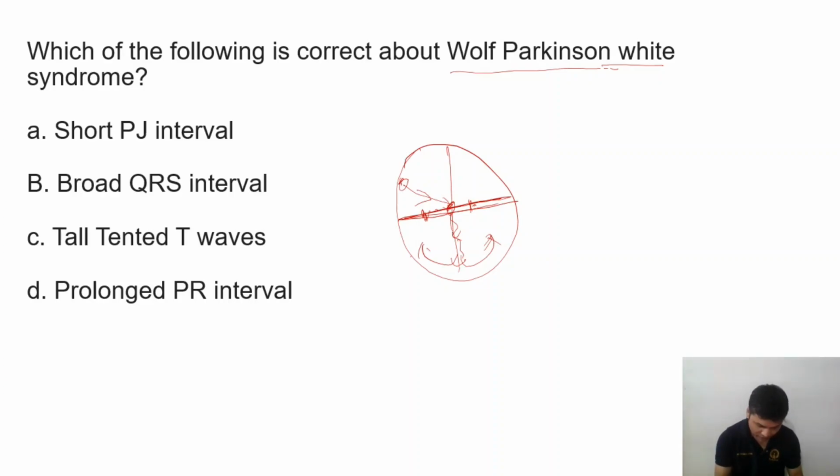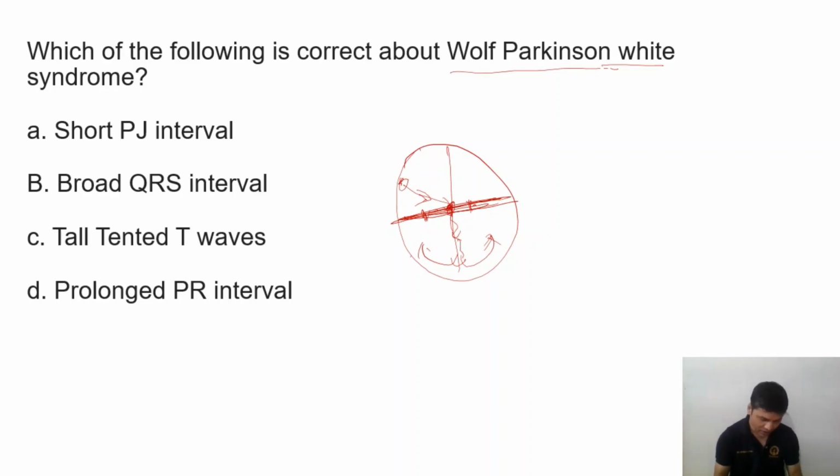So the impulse, while reaching here and crossing the AV node to reach the ventricle, before that, one side of the impulse will cross, and that impulse will go to the ventricle through that channel. Normally we don't have any channel other than the AV node to pass the impulse from the atrium to the ventricle, or from the SA node to the ventricle. Okay.